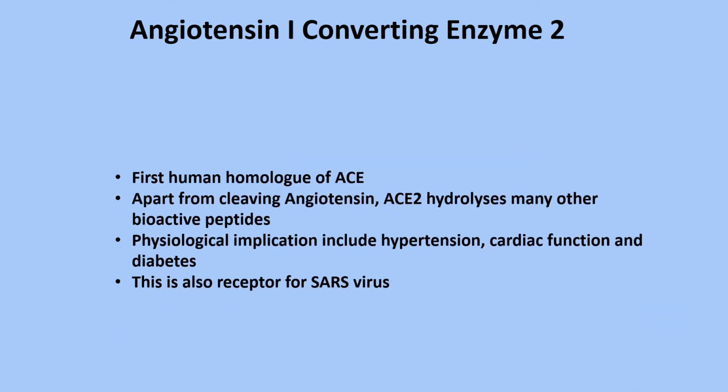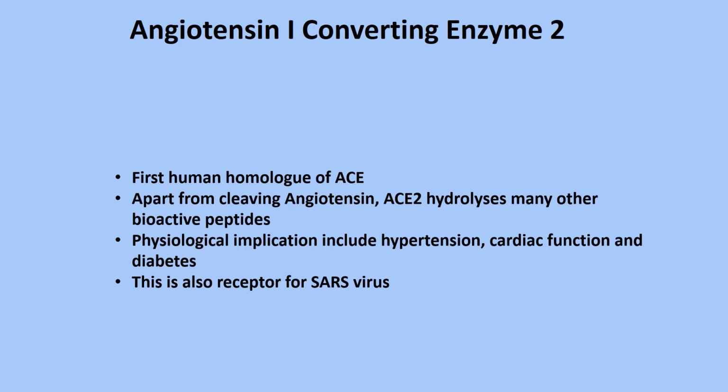ACE2 is the first human homologue of the enzyme ACE. Apart from cleaving angiotensin, ACE2 hydrolyzes many other bioactive peptides. Of note here is that the enzyme ACE, that is angiotensin 1 converting enzyme, cleaves 2 amino acids from the carboxyl terminal of the peptide, whereas the enzyme angiotensin 1 converting enzyme 2, that is ACE2, cleaves 1 amino acid from the carboxyl terminal of the substrate. Physiological implications of the ACE2 enzyme include hypertension, cardiac function, and diabetes.